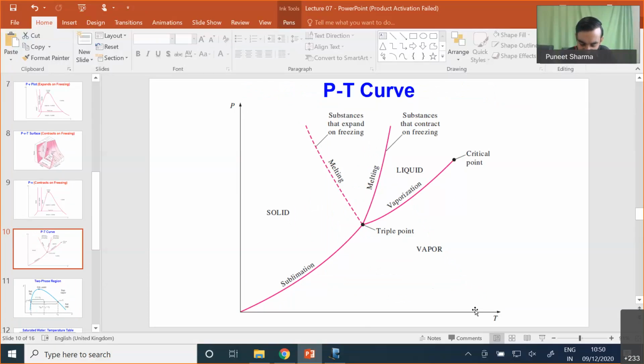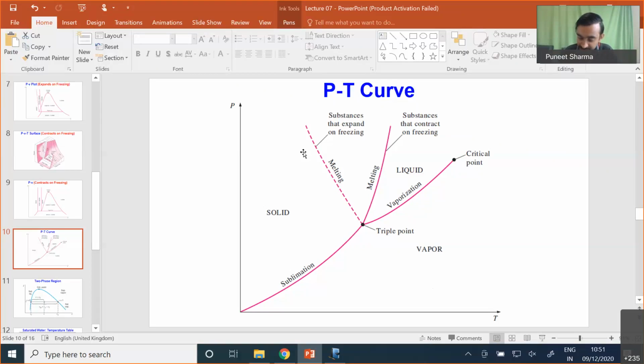This is pressure and temperature, this is the sublimation line, this is the vaporization line, and the fusion line. A substance which contracts on freezing will have a slope towards the right, and a substance which expands on freezing will have a slope towards the left. So this is our PT curve for a generalized substance. Depending upon the nature of the substance, whether it expands or contracts upon freezing, we will have different slopes of the fusion line.